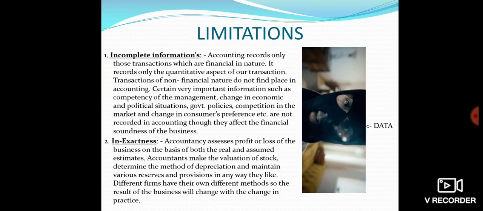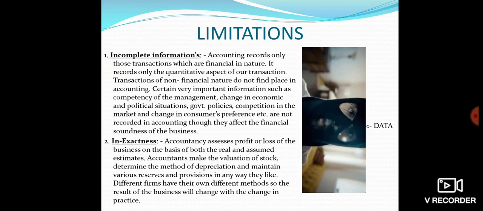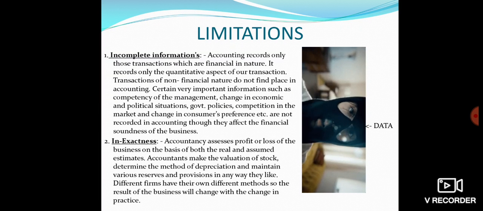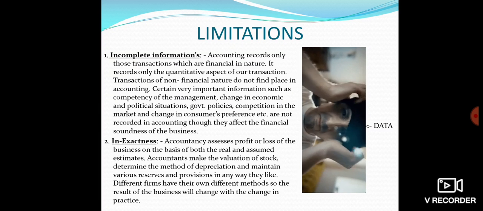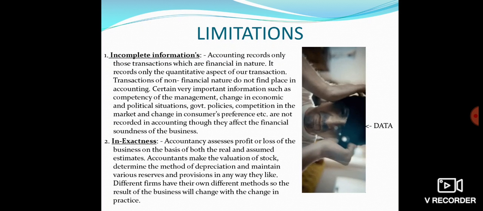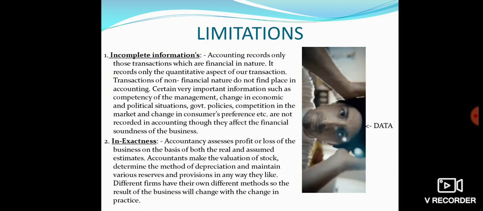Second, inexactness. Why inexactness? Because there are a number of accounting policies which do not consider the present money valuations. For example, assets, maybe any machinery that has been purchased 5 years back. Now, according to the accounting policy of depreciation, the asset that has already been purchased needs to be reduced.